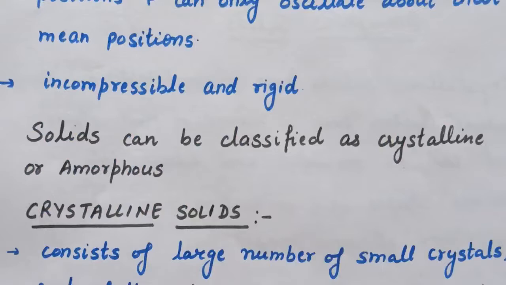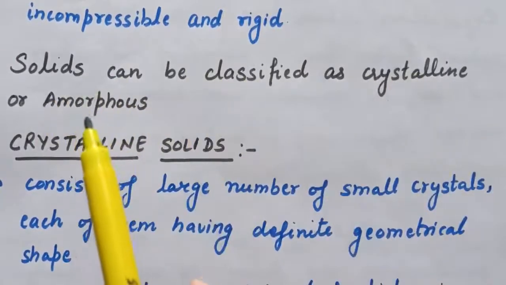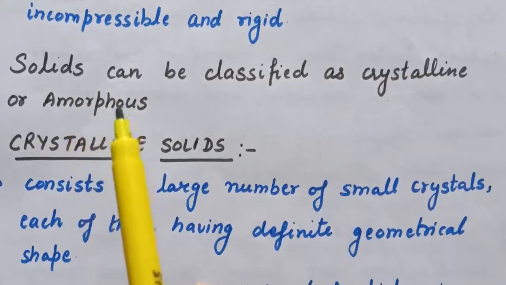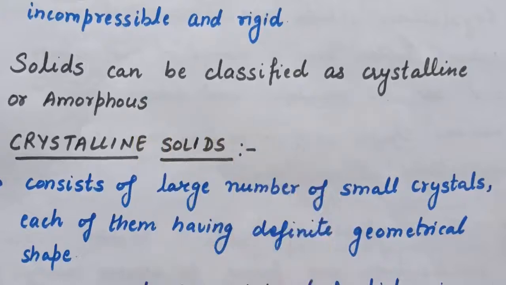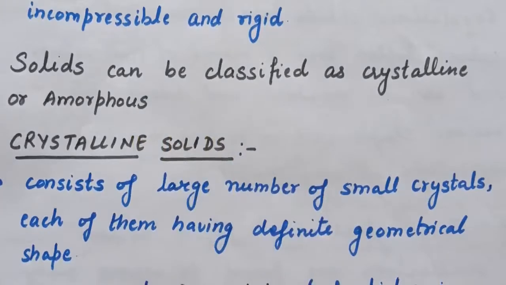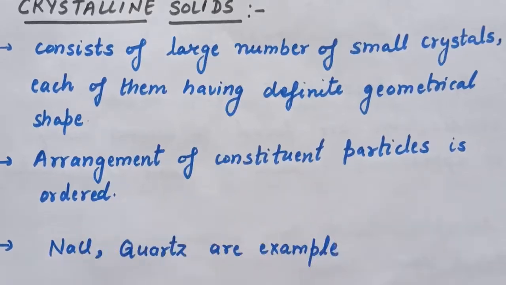Next, solids can be classified as crystalline solids or amorphous solids. Now one by one we will discuss crystalline solids and amorphous solids. So a solid can be crystalline or amorphous, depending on the nature of order present in the arrangement of constituent particles. First is crystalline solids. Crystalline solids consist of a large number of small crystals, each of them having a definite geometrical shape, and the arrangement of constituent particles is ordered.